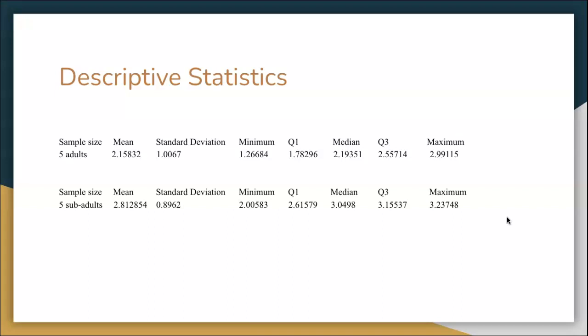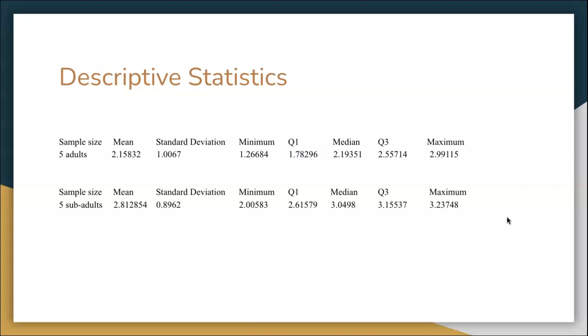2.15832, standard deviation 1.0067, the minimum 1.26684, the Q1 1.78296, the median 2.19351, the Q3 2.55714, and the maximum 2.99115. The mean for the 5 subadults,